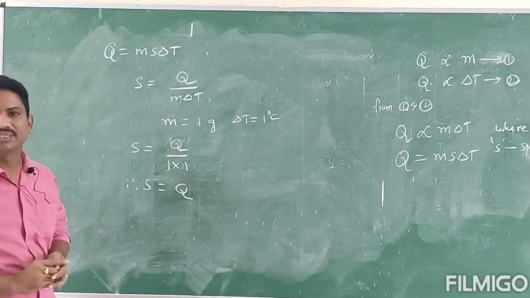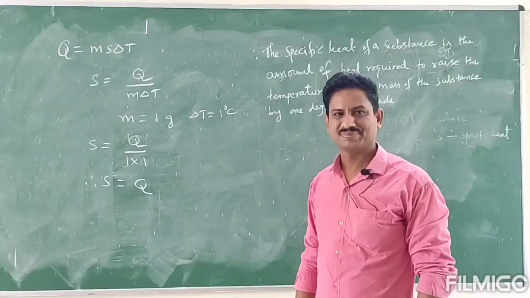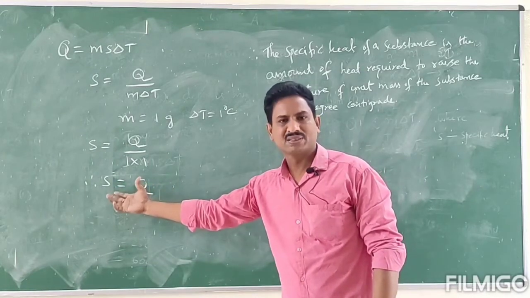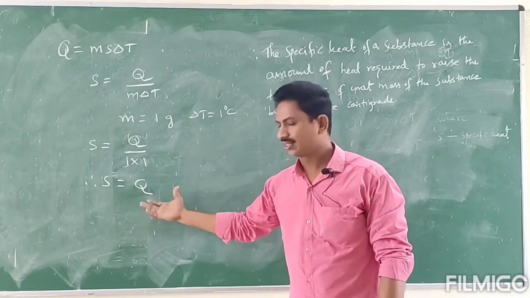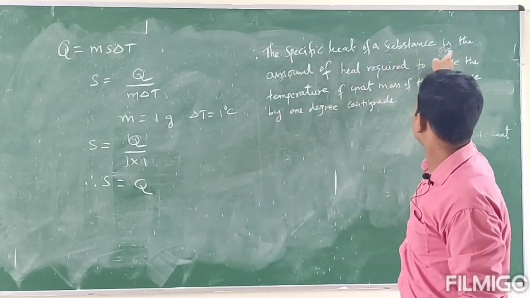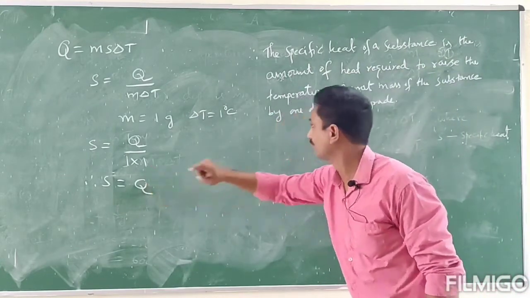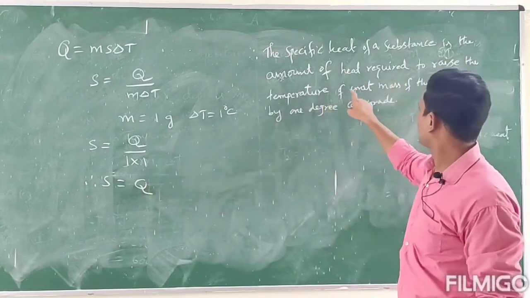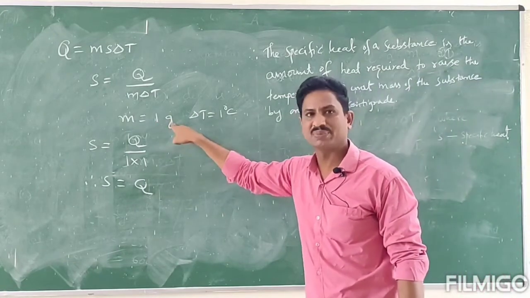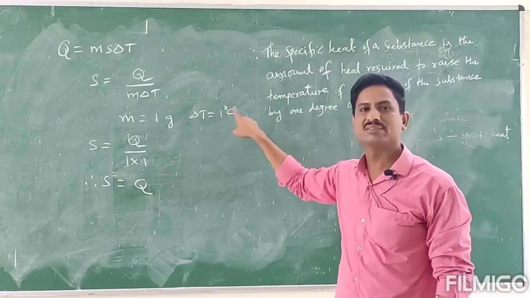That is the definition of specific heat. S is specific heat, Q is heat content. So let us define specific heat: the specific heat of a substance is the amount of heat required to raise the temperature of unit mass of the substance by 1 degree centigrade.